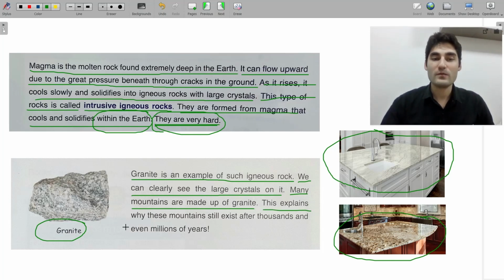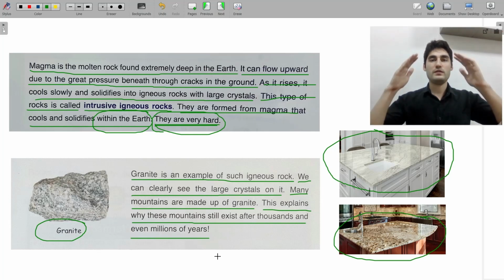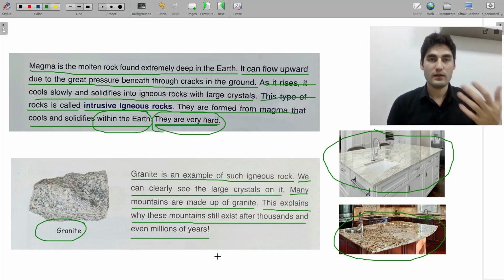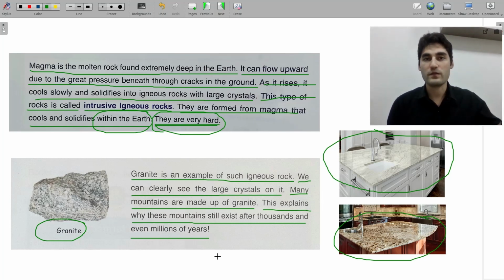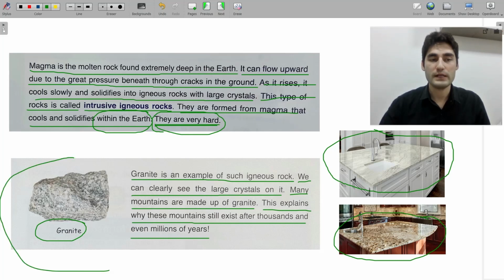This explains why these mountains still exist after thousands and even millions of years, right? Think about the mountains. They've been in the earth for thousands and millions of years because they are really strong and hard, because they are made of granite. Okay?